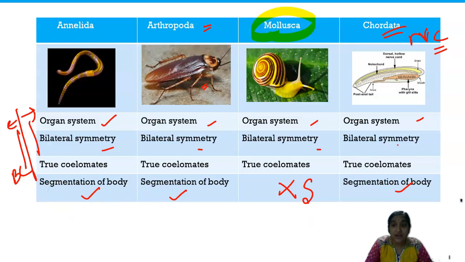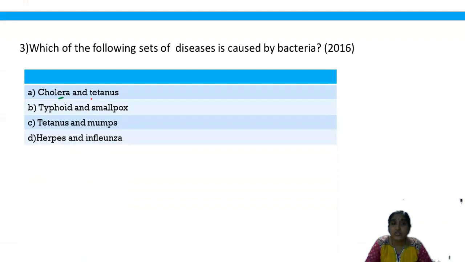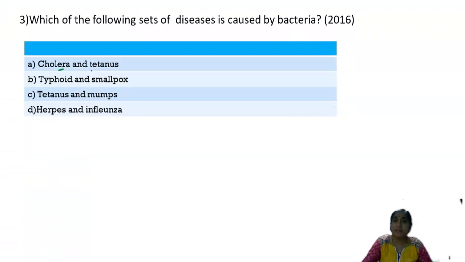The next question is from health and disease. Health and disease is a very important topic, because you get frequent questions from bacterial and viral diseases. The question I'm going to discuss is, which of the following sets of diseases is caused by bacteria? Now, the question is from bacterial diseases.